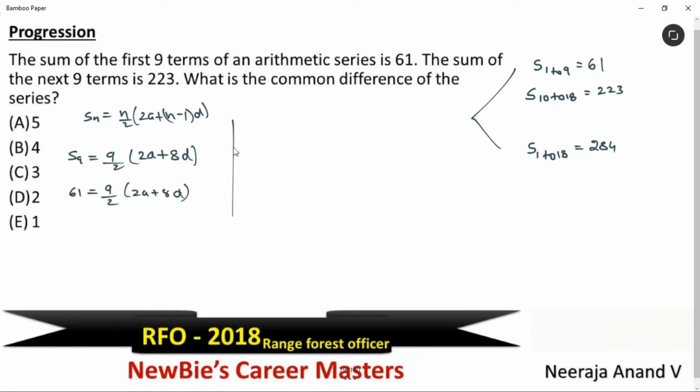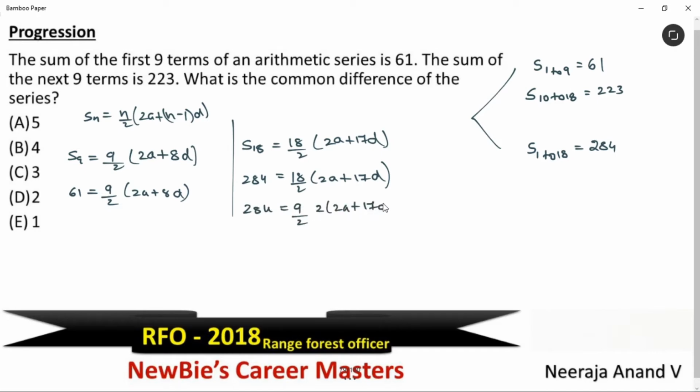Okay, let's take S18 now. S18 means 18 by 2, 2a plus 17d. We have found this value. Value is 284 is equal to 18 by 2, 2a plus 17d. See, I'll rewrite this as 284 is equal to 9 by 2, 2 into 2a plus 17d. Okay, see, let me keep this 9 by 2 one side and rest everything in the other side. I'm doing this for the calculation purpose. Okay, this is equation 1 and same here.